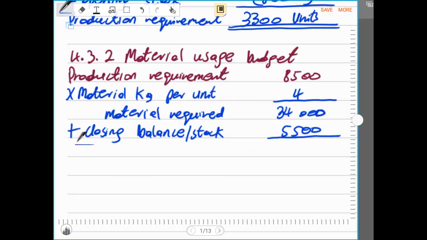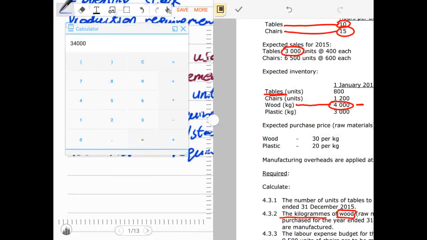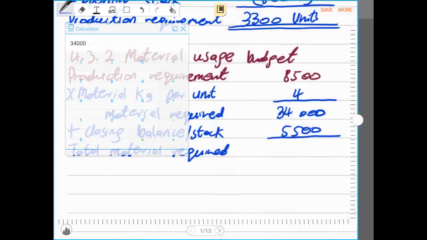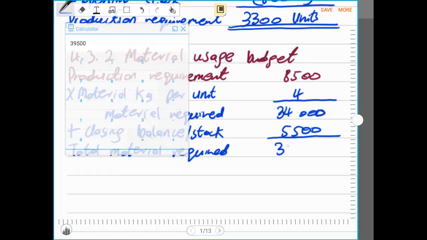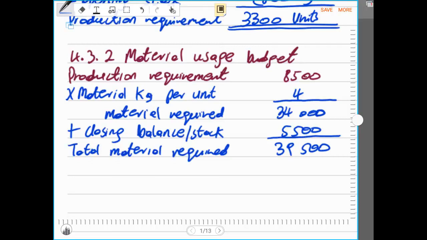Then this will be total material required, and that will be 34,000 plus 5,500, and this will give us 39,500, which is the total material that is required.